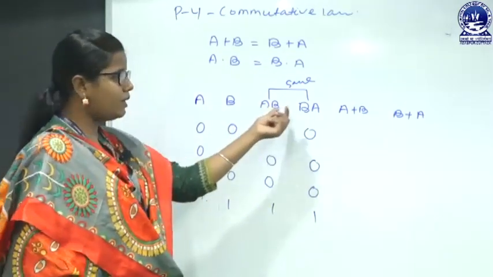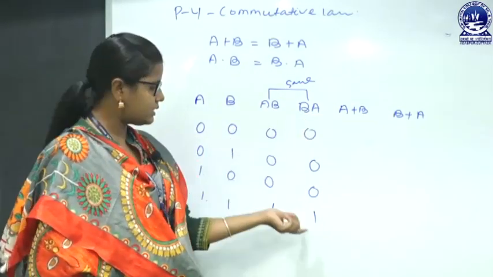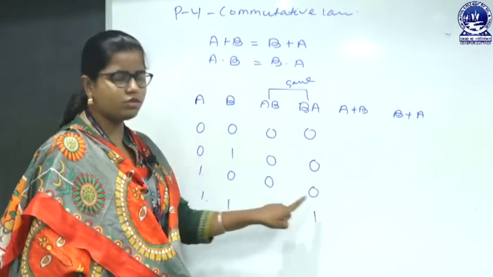You may perform AB or you may perform BA. Both answers are same: 0, 0, 0, 1.